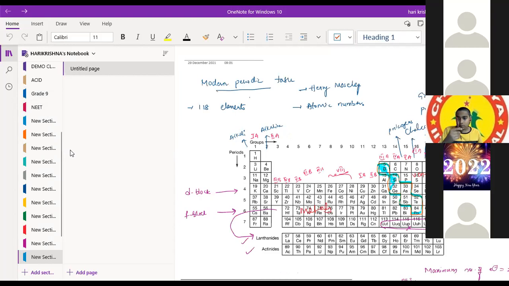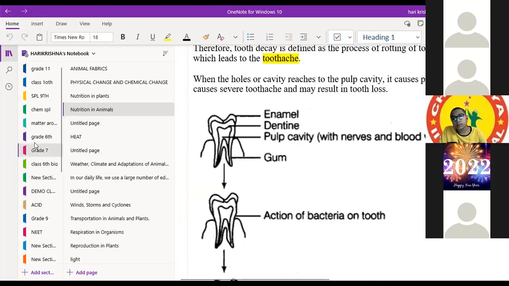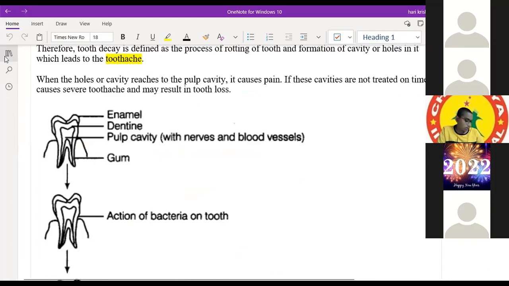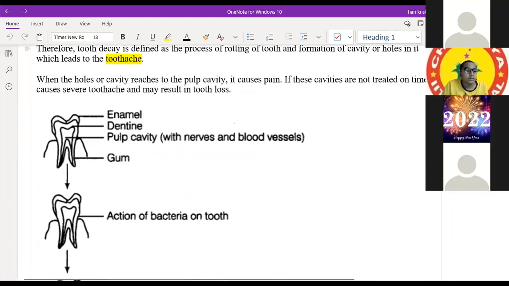The main thing is first we should avoid junk food. It's not only about tooth decay, right? It will have a minimum effect on tooth decay, but it has a severe effect on the body itself. There will be an after effect on the digestive system and all this, so it will indirectly affect human health itself.